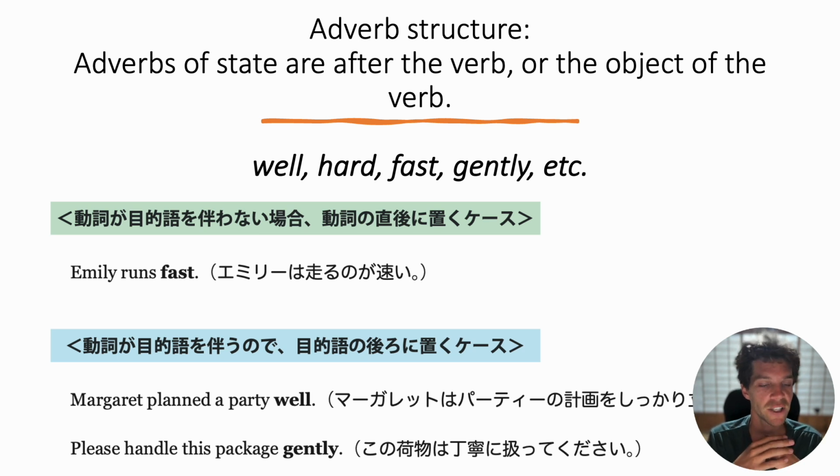Please handle this package gently, the last example there. Again, handle is the verb. Gently describes how the verb handle was done, the manner, but there's a noun there, this package, an object. So we place gently at the end. There are many kinds of adverbs, and just like adjectives, they are put in different places. So when the adverb describes the verb, how something is done, it's placed after the verb usually, or after the object if there is an object.